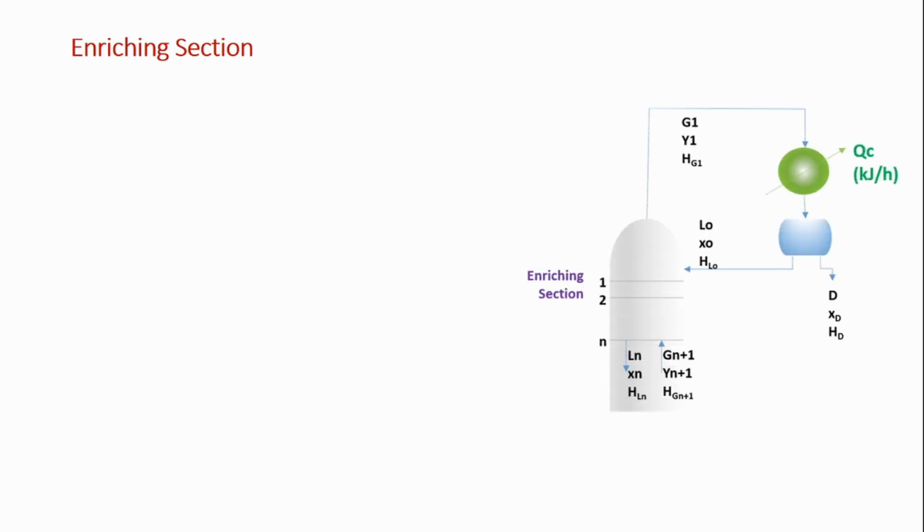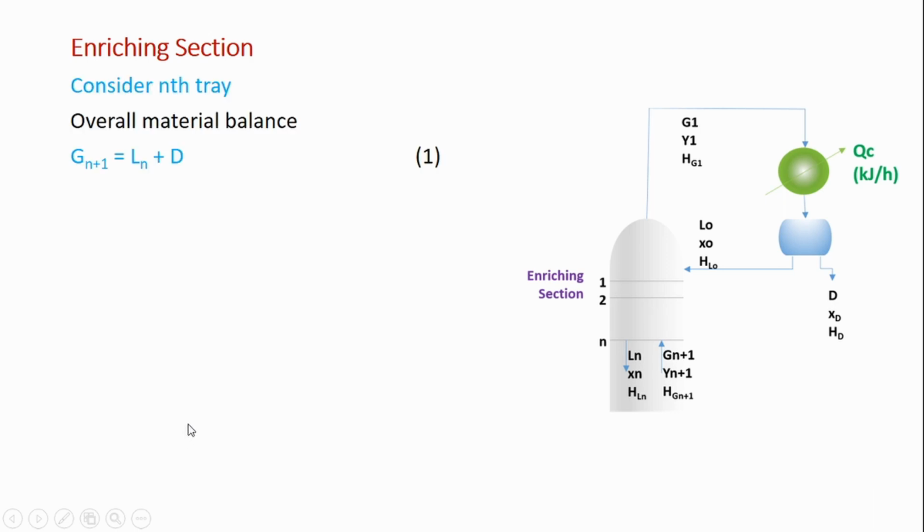So the enriching section is the section above the feed point or the feed tray. Let us consider the nth tray. This is the nth tray.